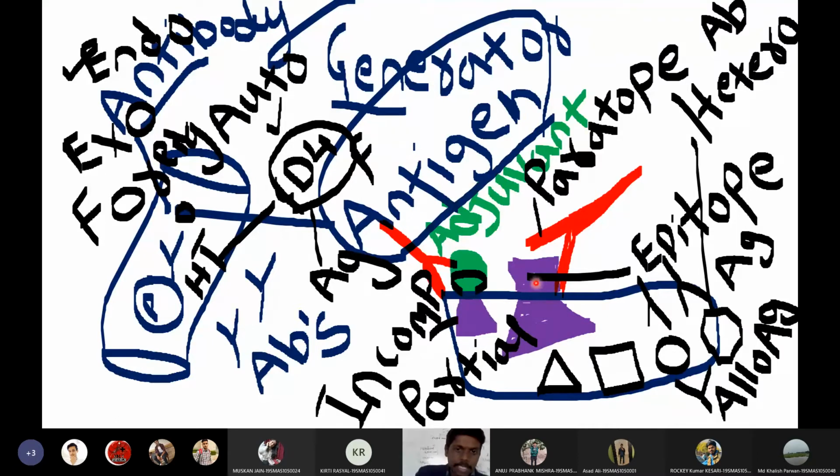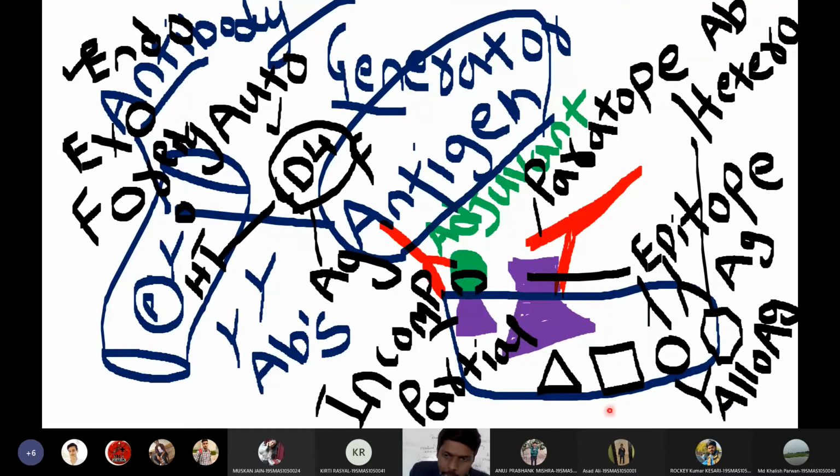If you see the structure of antigen, it has two parts, the functional part and the non-functional part. Together it is called complete antigen. The part of the antigen that will bind with antibody is called epitope, and incomplete antigens will be completed by adding substances called adjuvants. Upon adding adjuvant to the incomplete antigen, we get a complete antigen. Incomplete antigen is also called partial antigen, or hapten. Do you remember? Incomplete antigens are also called haptens, and haptens can be completed by adding adjuvants.